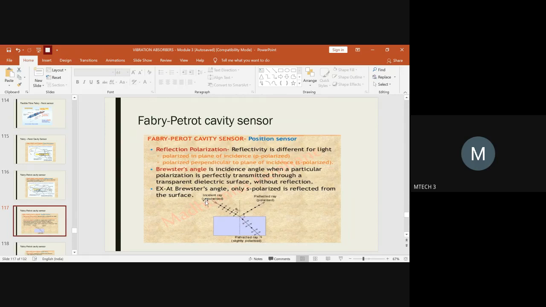When it gets reflected, it will be polarized. So the reflected ray is a polarized one, and the incident ray will not be polarized. The angle of inclination for the incident ray is theta I, and this is for the reflected ray. You can measure it, right?